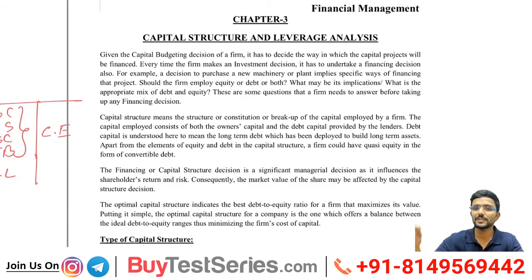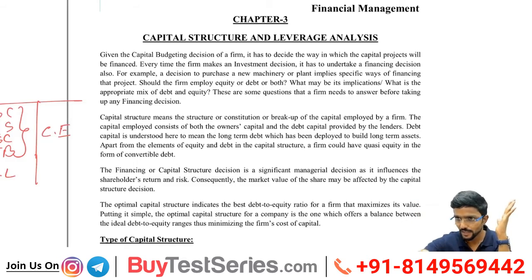Simple, sir. In the investment decision, whatever we discussed in the last 2-3 classes, we decided whether I should invest in this proposal or that proposal. How did I decide? By taking NPV, IRR, and payback period into consideration. So there I decided where I will invest my money. In this chapter I will be deciding how I will get the money to invest. Whether I issue share capital, whether I issue debentures, whether I borrow money from banks or financial institutions. So this chapter will be more of a financing decision. Financing decision means how the company will get its funds to run the company.